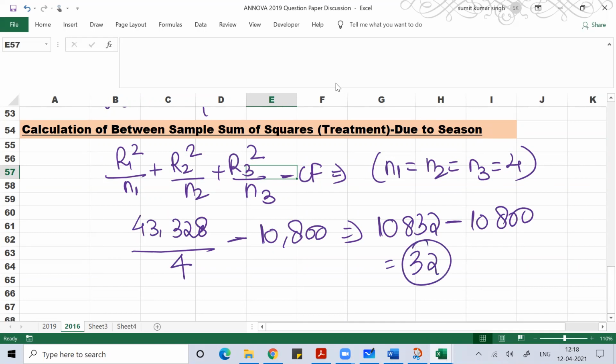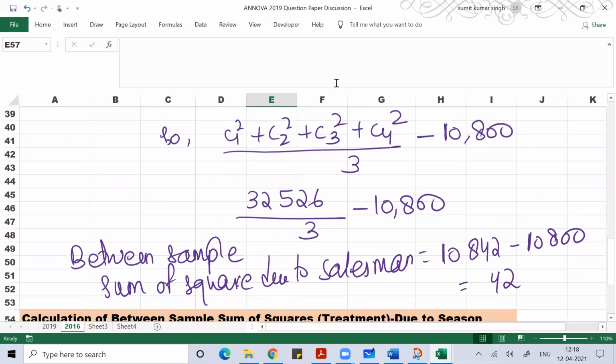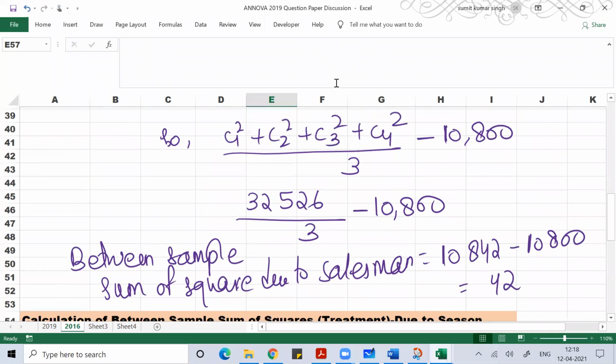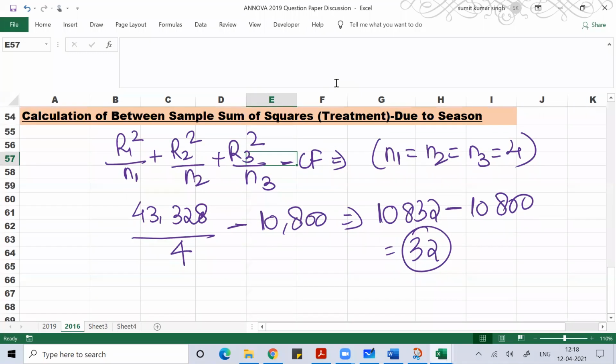So it is actually 32 lakh. So the calculation of between sample sum of square due to season is 32 lakh. The calculation of between sample sum of square due to salesman is actually 42 lakh. Due to season, it is 32 lakh. Clear, everyone?